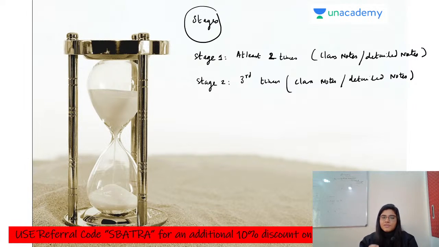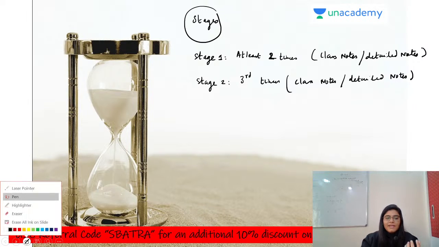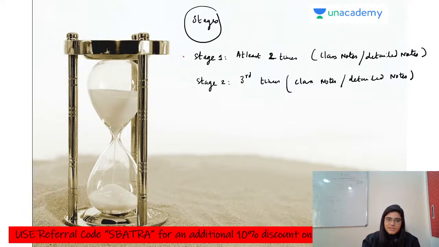Now what is the difference between stage 1 revision and stage 2 revision? The difference is the interval between stage 1 and stage 2. Now what is this interval? Let's suppose you have covered your chapter. Let's take an example: you have covered spectroscopy in the month of August, and in the month of August only you are done with the first revision.